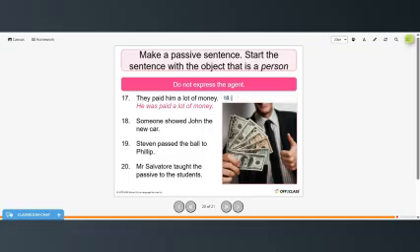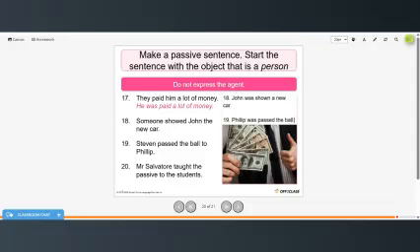Someone showed John the new car. So if we're going to start with the person, John was shown a new car. Stephen passed the ball to Philip. So Philip was passed the ball.